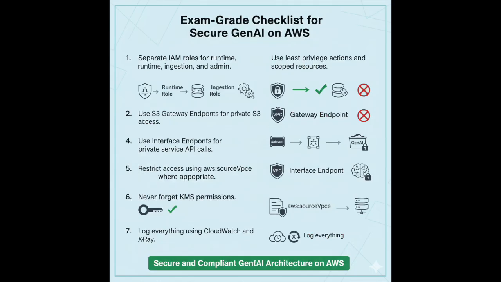Before we finish, here's the exam-grade checklist. Separate IAM roles for runtime, ingestion, and admin. Use least privilege actions and scoped resources. Use S3 gateway endpoints for private S3 access. Use interface endpoints for private service API calls. Restrict access using a source VPC where appropriate. Never forget KMS permissions. Log everything using CloudWatch and X-Ray.